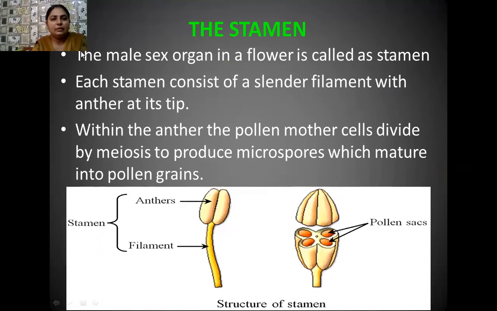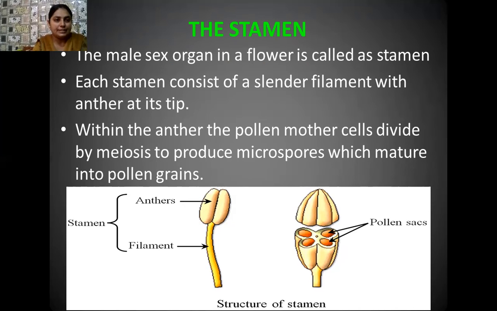Yes, student, now we are going to tell you in detail about the structure of the stamen. The male sex organ in a flower is called the stamen, and each stamen consists of a cylindrical filament, which is a stalk-like part, having a bilobed anther at its tip. When you see inside this anther, what is visible to you? The pollen mother cells.